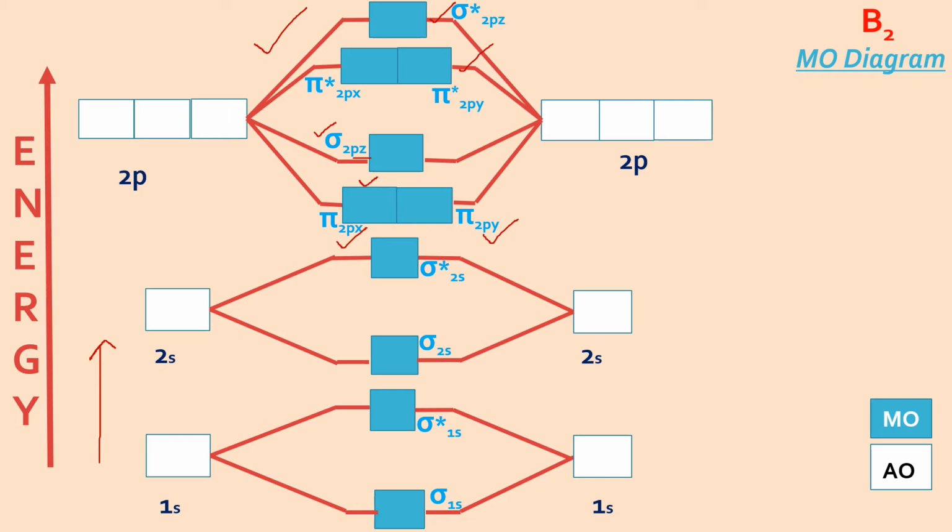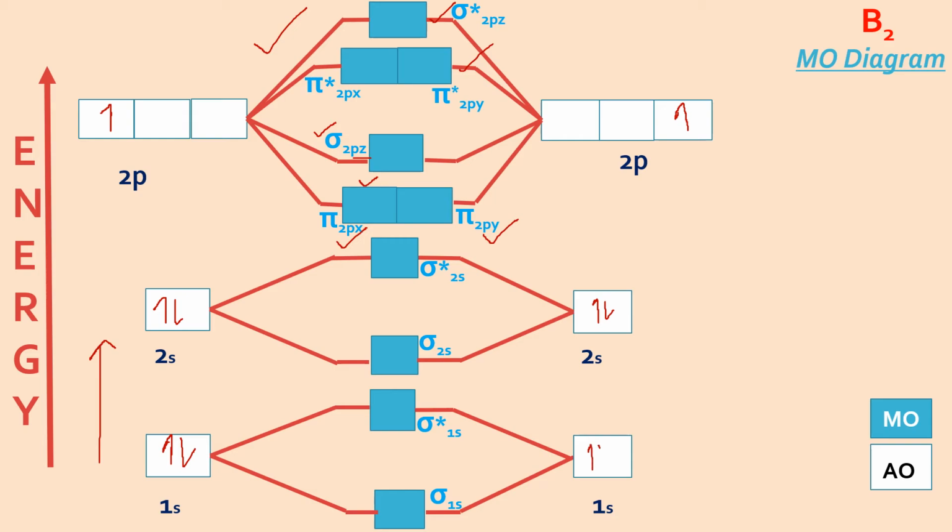Now let us fill the electrons in them. For boron, the configuration is 1s2, 2s2, 2p1, because the atomic number is 5. These three 2p are degenerate orbitals, same energy orbitals. So you can show the one available electron in any of the orbitals. And same way you fill here for the 2s and 1s of the other boron atom.